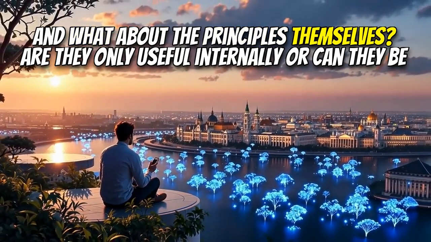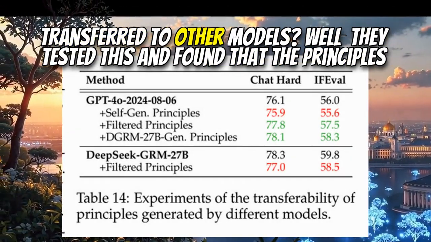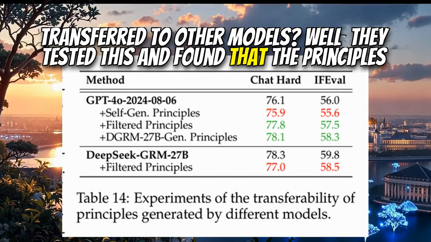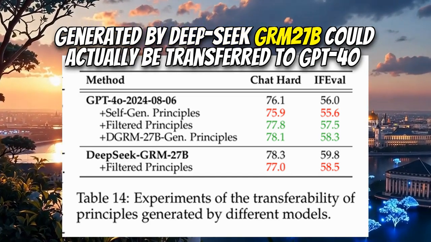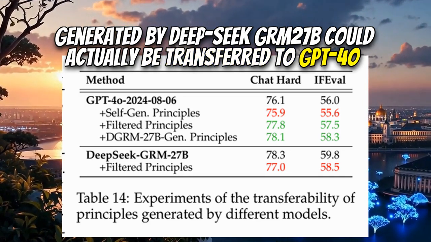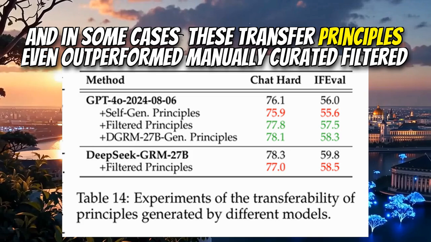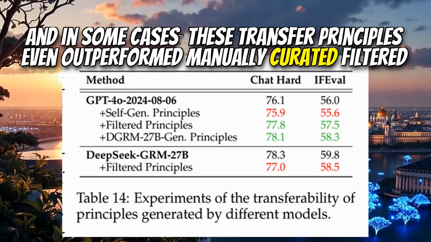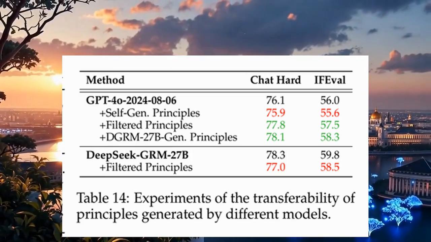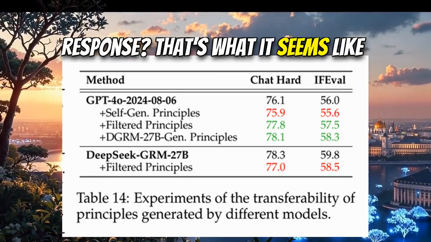And what about the principles themselves? Are they only useful internally, or can they be transferred to other models? Well, they tested this and found that the principles generated by DeepSeek GRM 27B could actually be transferred to GPT-4o. Wow. And in some cases, these transferred principles even outperformed manually curated filtered principles. So they're actually learning something generalizable about what makes a good response. That's what it seems like.